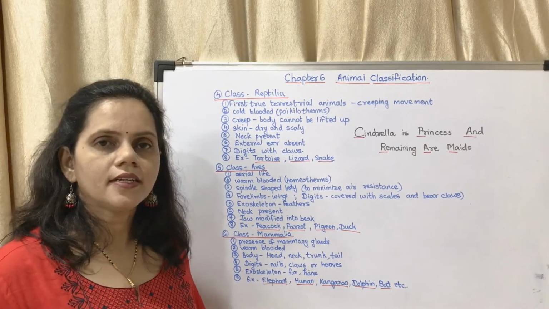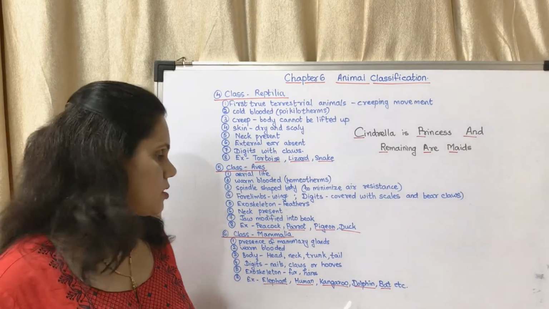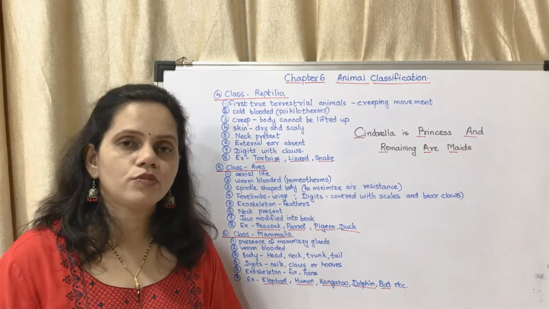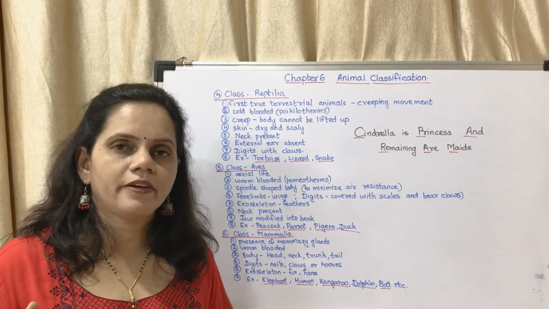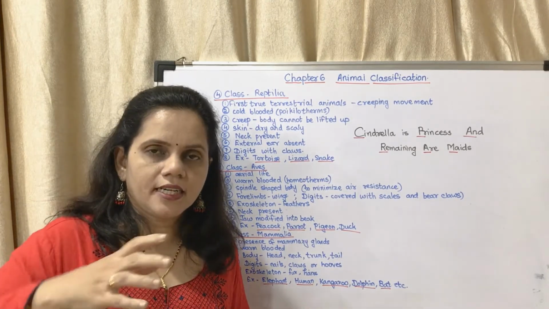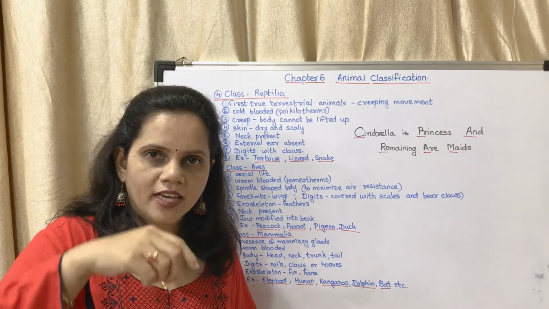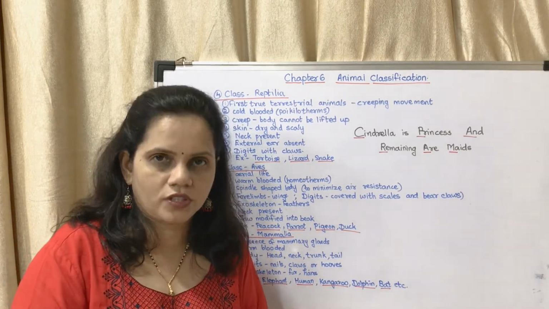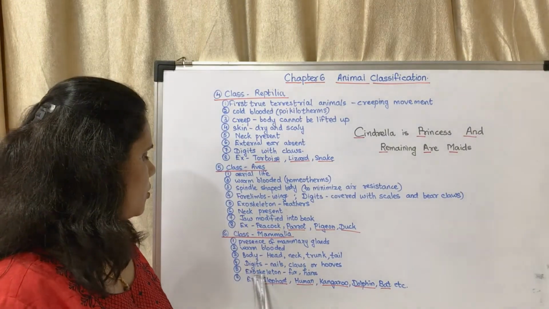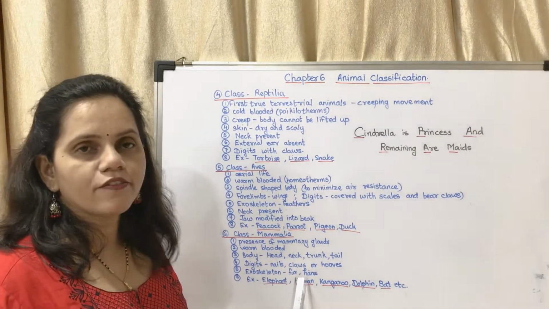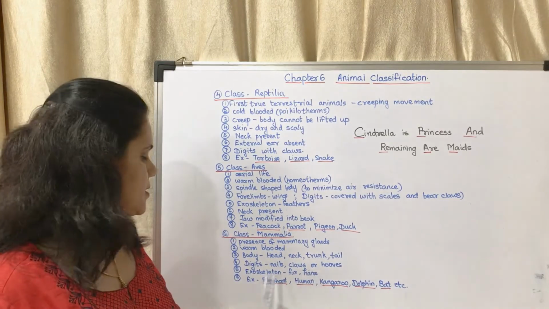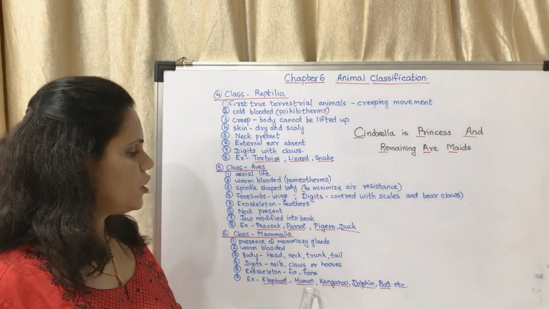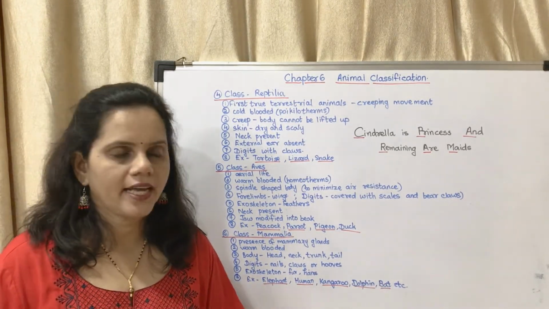Digits have claws or nails or hooves. Hooves means in case of cows, buffaloes and horses, the toe has a thick part, which is called the hoof. Exoskeleton is in the form of fur or hairs. Examples: elephant, human, kangaroo, dolphin, bat, etc.